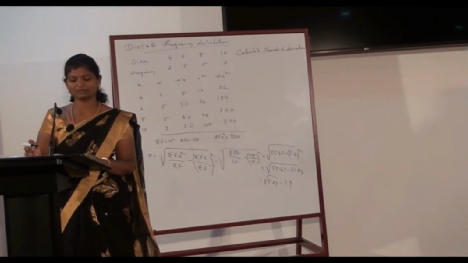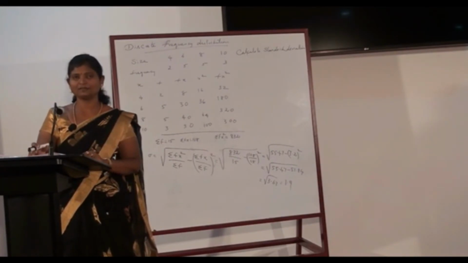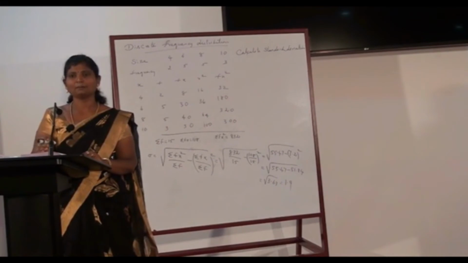It is possible for further algebraic treatment. It is less affected by the fluctuation of sampling and hence stable. It is the basis for measuring the coefficient of correlation and sampling. Some of the demerits are, it is not easy to understand and it is difficult to calculate. It gives more weight to extreme values because the values are squared up. As it is an absolute measure of variability, it cannot be used for the purpose of comparison. As the standard deviation measurement is given in units, comparison is not possible, and hence for comparison we can